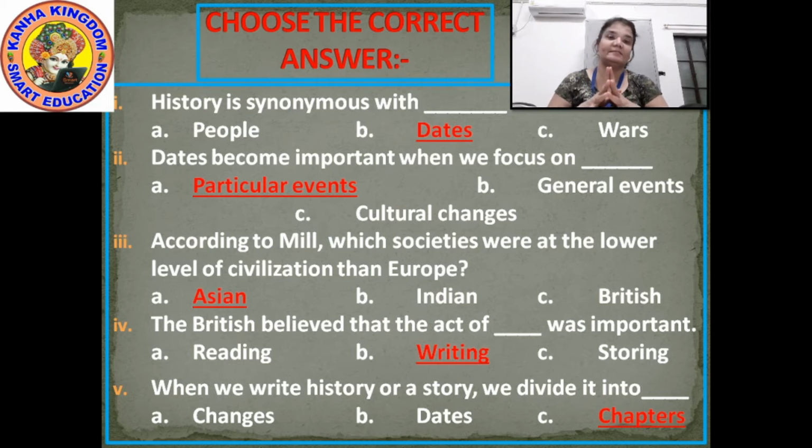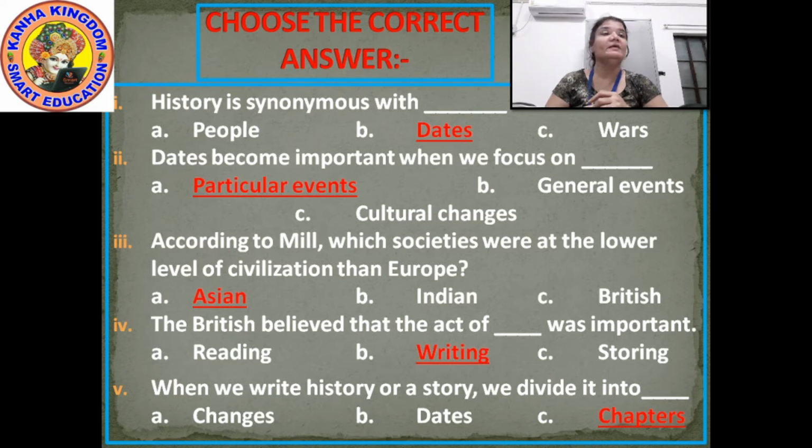Next. Dates become important when we focus on dash. Option A, particular events.